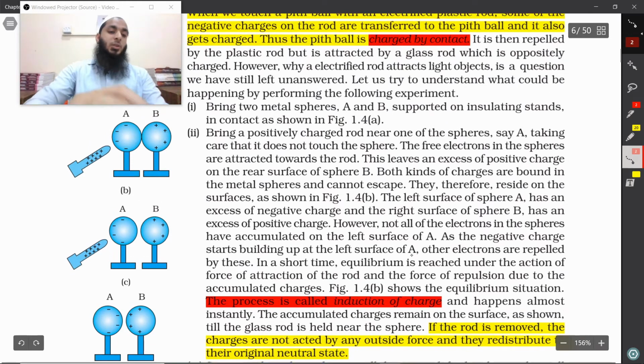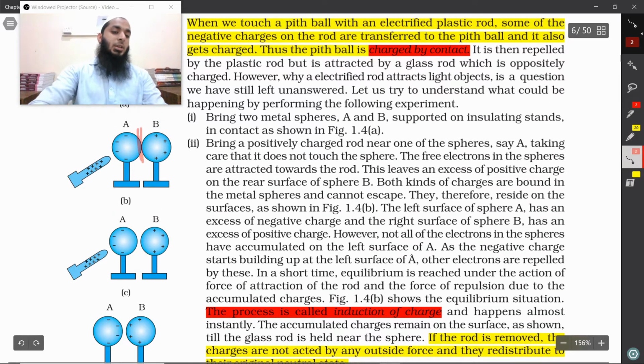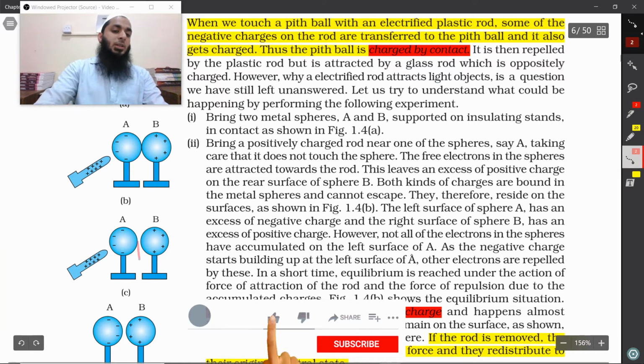So here, what is the difference between these two figures? Here it's still in contact. Now you are moving it by a small distance. So what will happen? Now negative charge will be accumulating on this sphere, and the positive charge will be accumulating on this sphere. Now even if I remove this rod, it won't neutralize because there is a gap here. So all the negative charge will accumulate here and the positive charge will accumulate here.